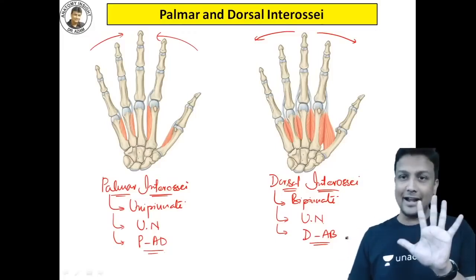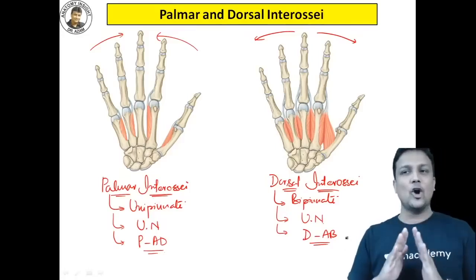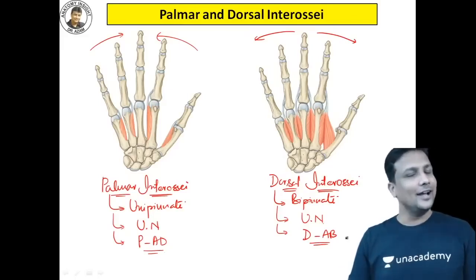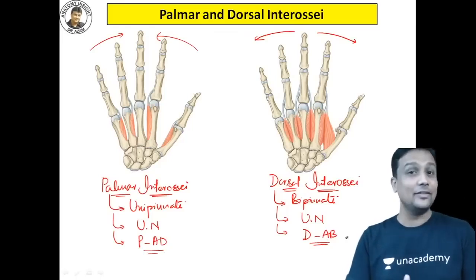Is it okay? So PAD and DAB, PAD and DAB. So palmar interossei will help in adduction of the fingers and dorsal interossei will help in abduction of the fingers. So action done, nerve supply done, and image based also done, guys. So you are even able to identify in the image there.